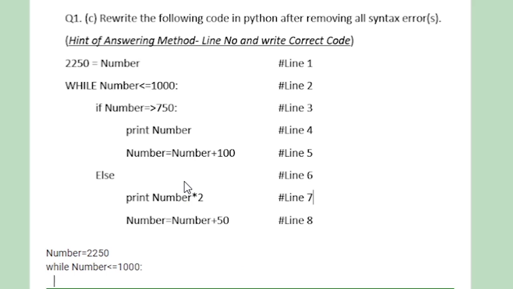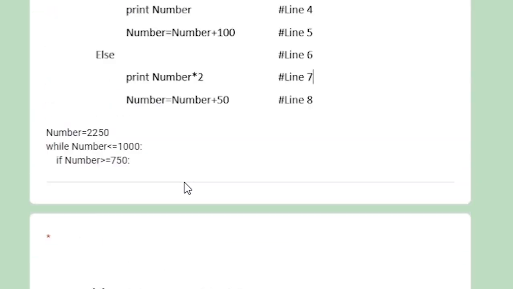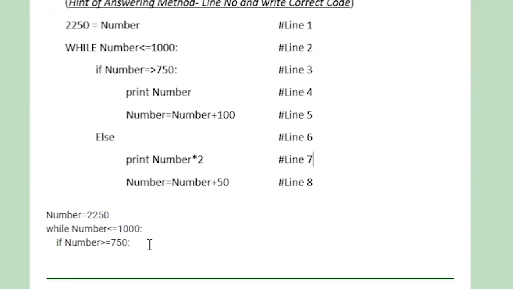Next, if number is greater than equal to 750, not equal to greater. Okay. Next line, print. Print is a method or function, so the parameter must be in parentheses.